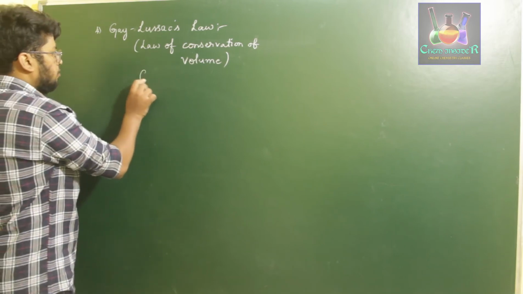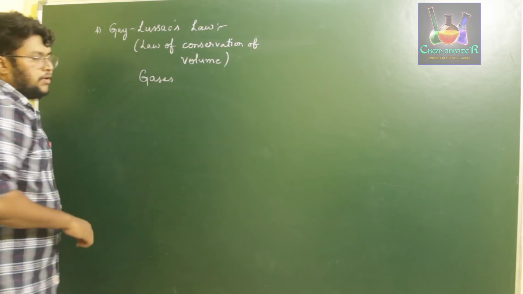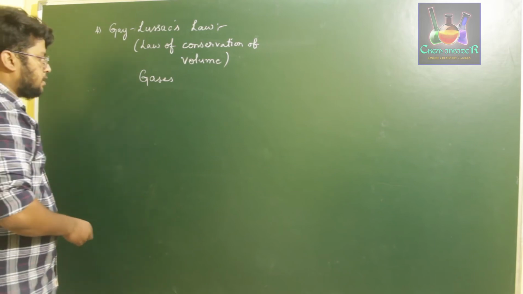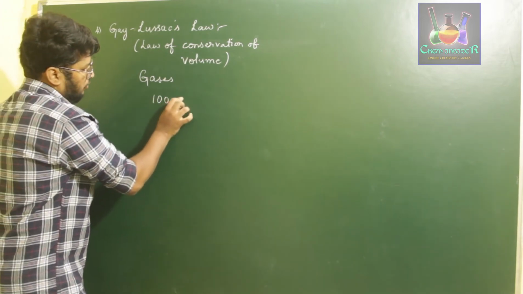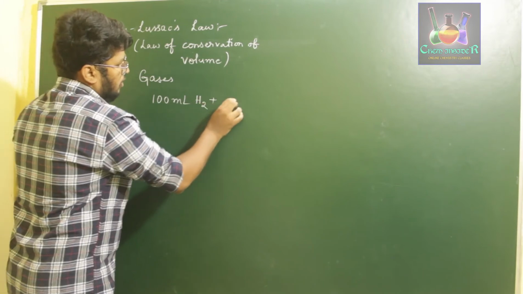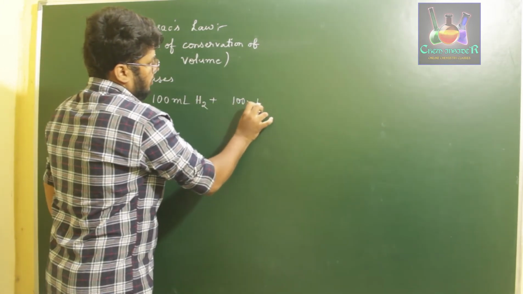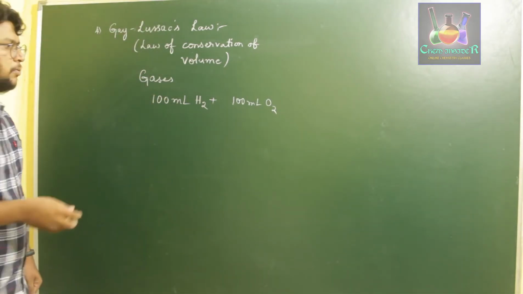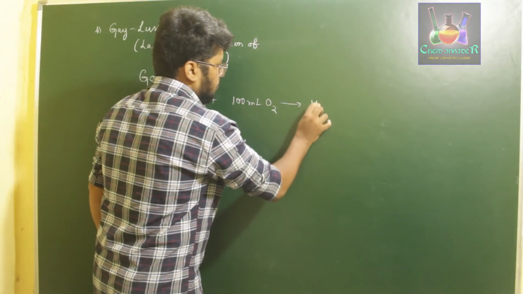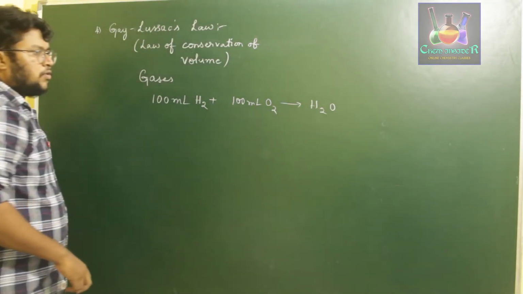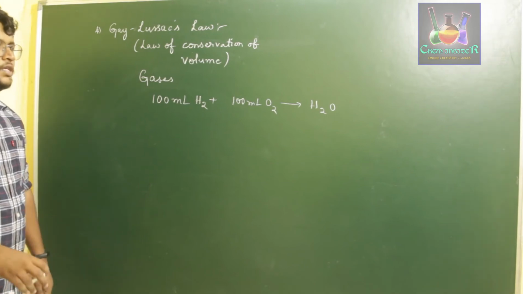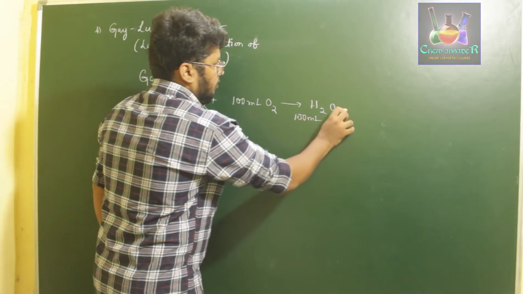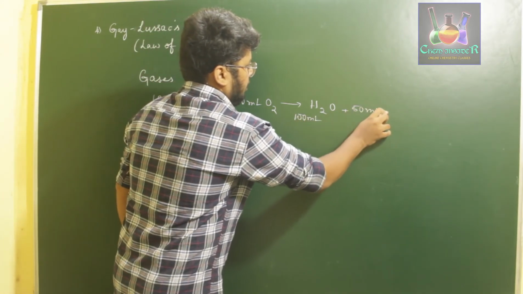If you are reacting two gases of definite volumes, let us say I am reacting 100 ml of hydrogen with 100 ml of oxygen to prepare a water molecule, so here what we get is just 100 ml of water. We prepare just 100 ml of water, leaving behind 50 ml of oxygen unreacted.